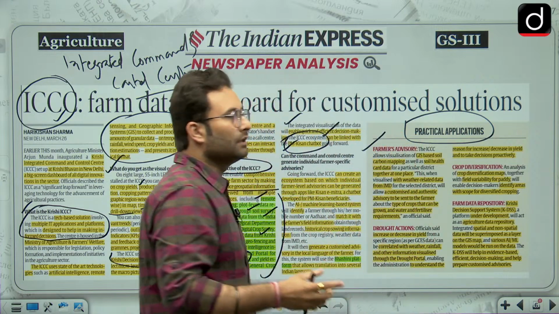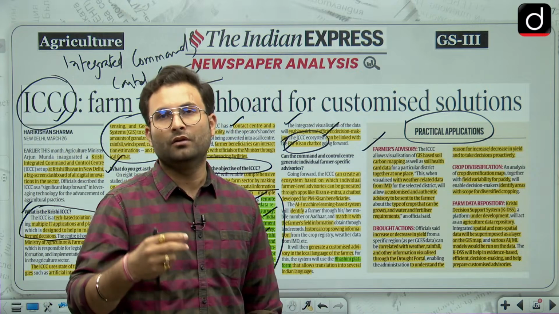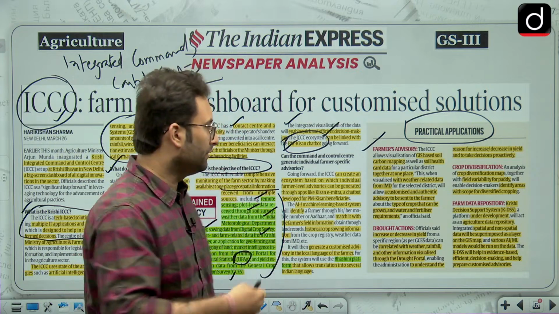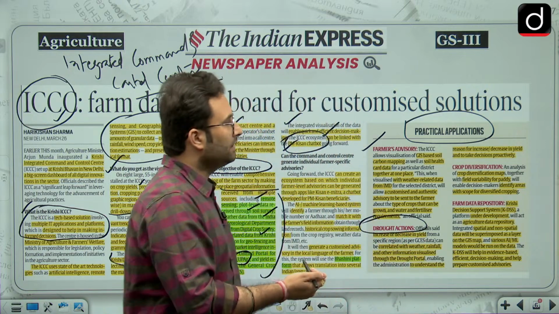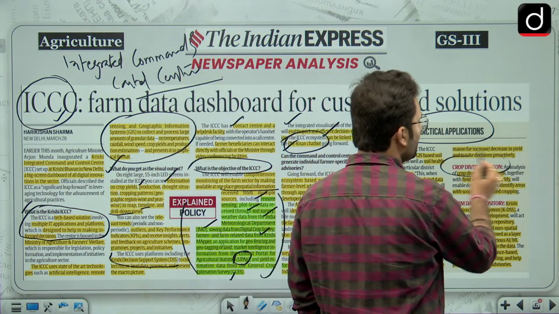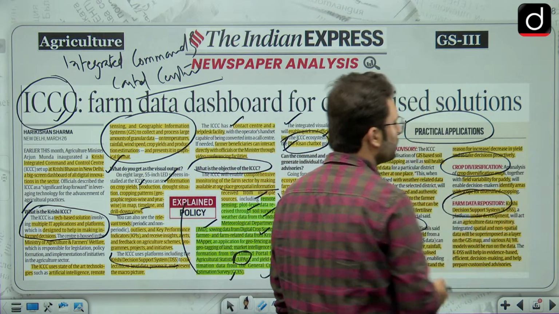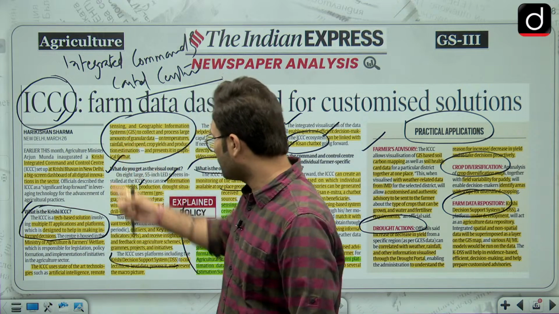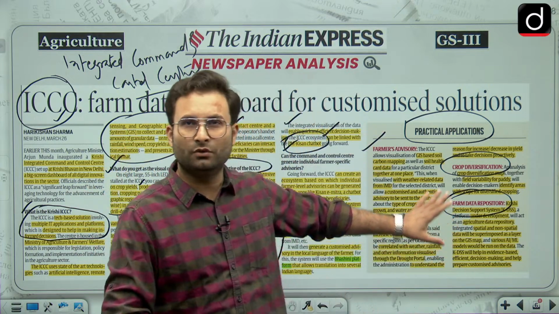As I told you, based on all this data they can give you an advisory on the cropping pattern, what kind of crop you have to go for, in which season you have to go for. Then drought action. Okay. And then crop diversification. So all these things, or farm data repository. Okay. So these things we have discussed in this particular discussion. So these are given in a concise form.